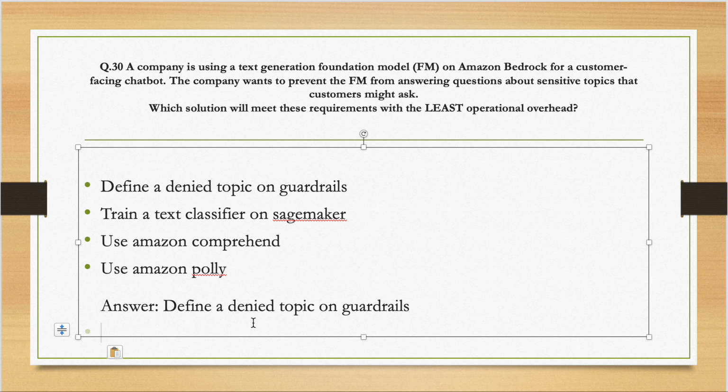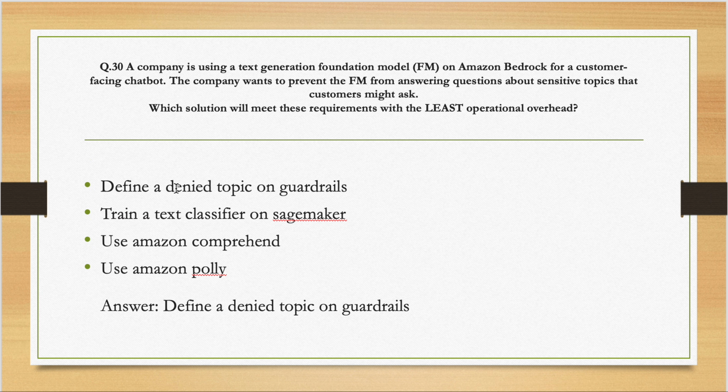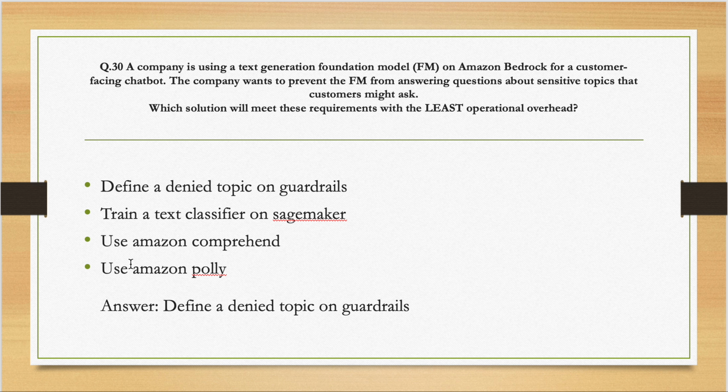I hope you understand the difference between the last question and this. The last question was saying that a developer has to moderate the content, basically check the sentiment of the words used, so Comprehend fits. Similarly, guardrails was also not an option given in the last question, so that makes it easier for us. So that's all for it.